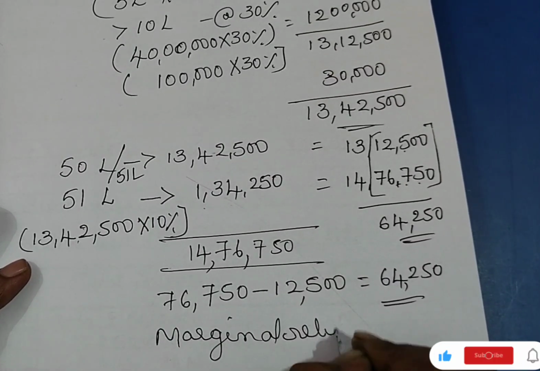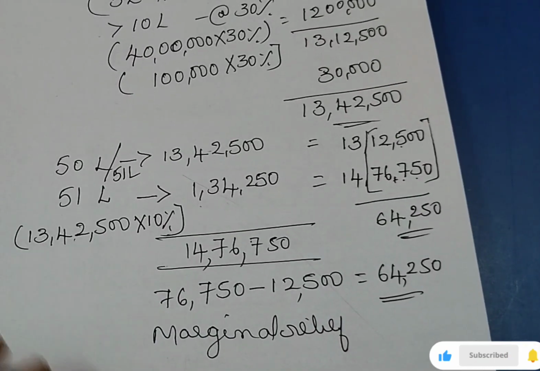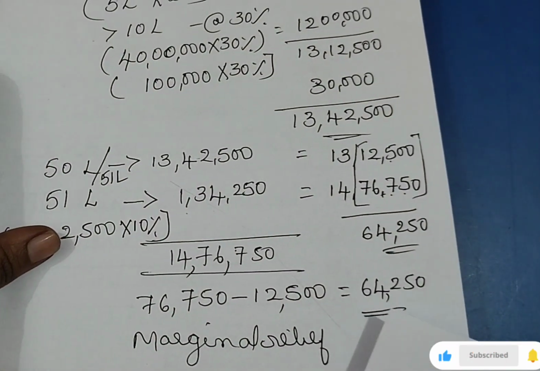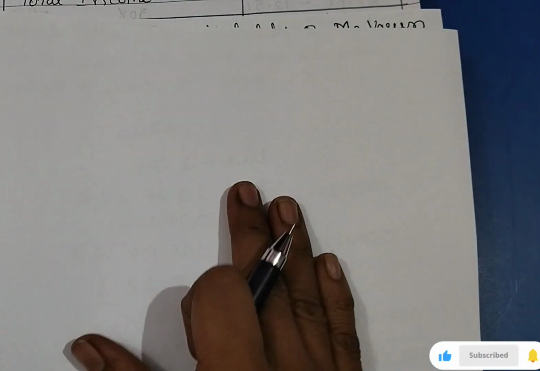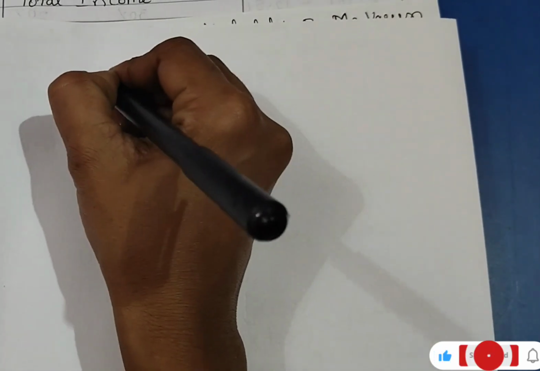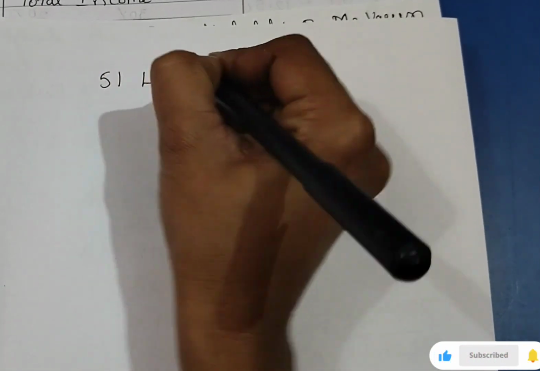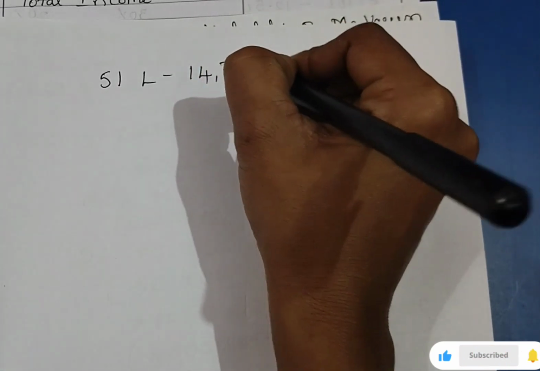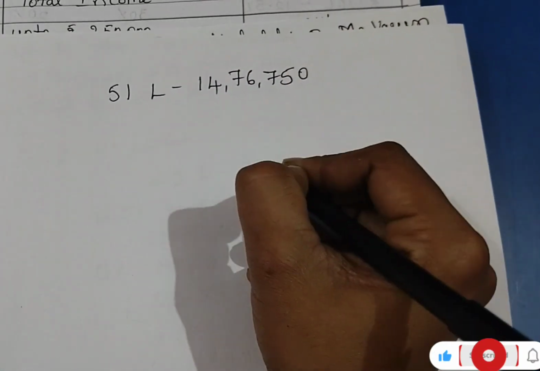Marginal relief. Right. So now we will calculate his tax liability. Marginal relief is 64,250. For 51 lakh, the tax amount after adding the surcharge is 14 lakh 76,750.